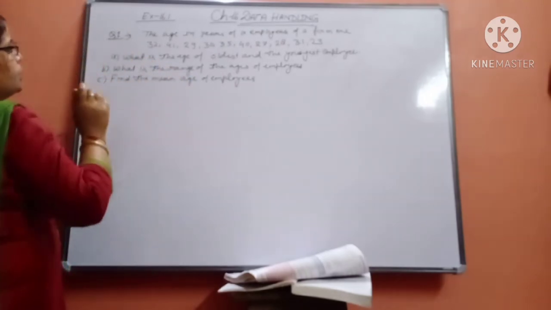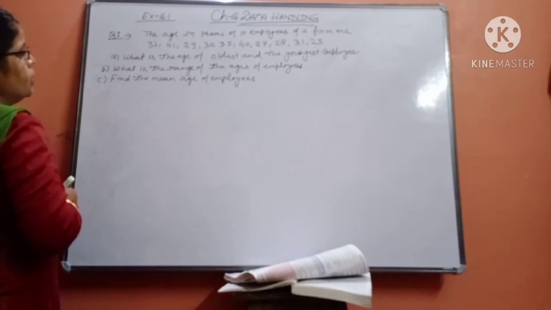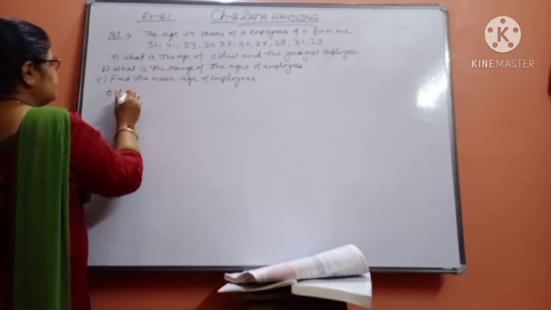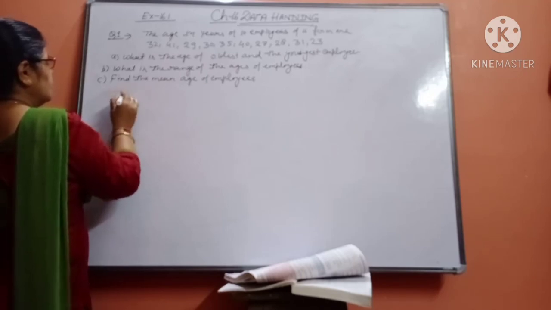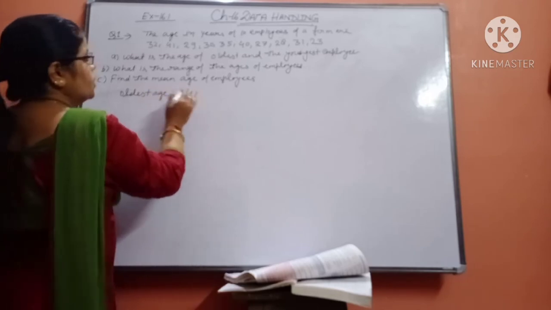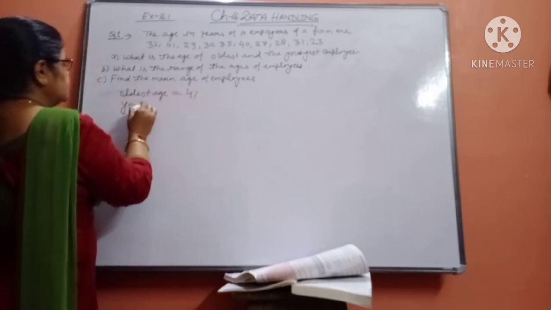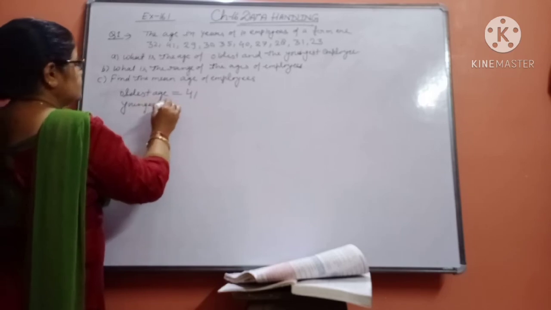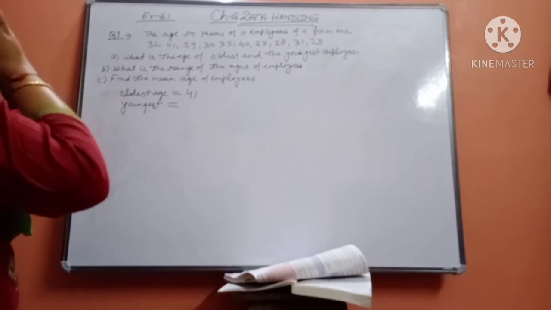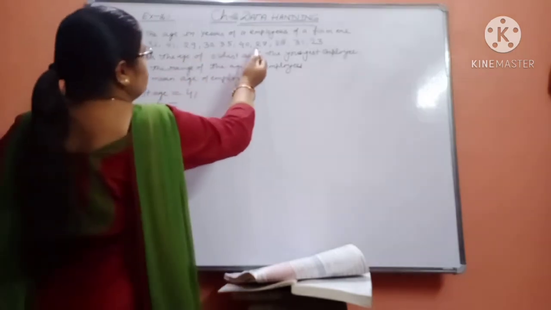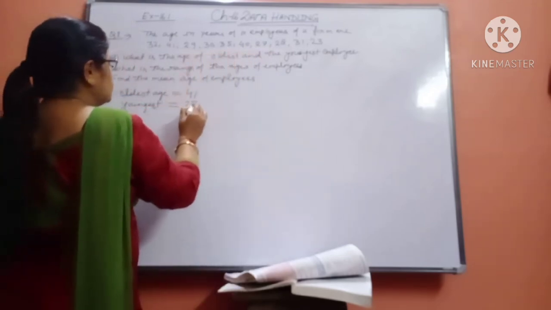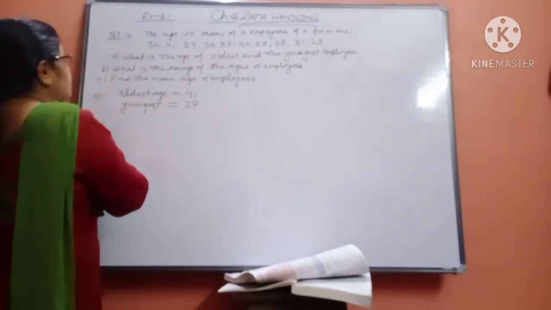So find the highest age in the given data. 41 is the highest age, so the oldest age will be 41. Youngest means the lowest age. Let us take out that one also: 30, 27, and nothing less than 27. So 27 is the youngest age. This will be the solution of part A of the question.